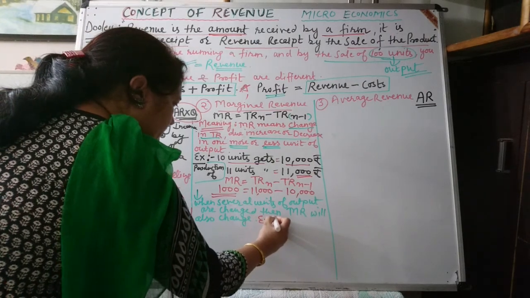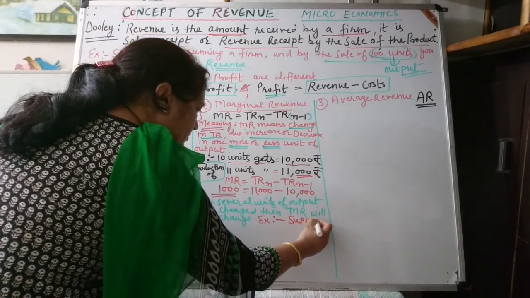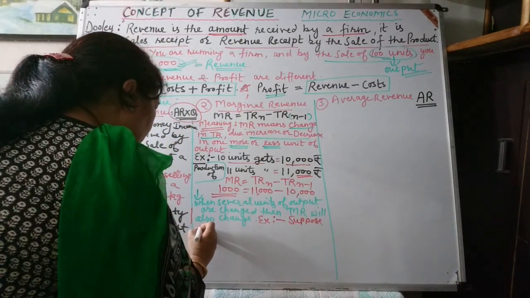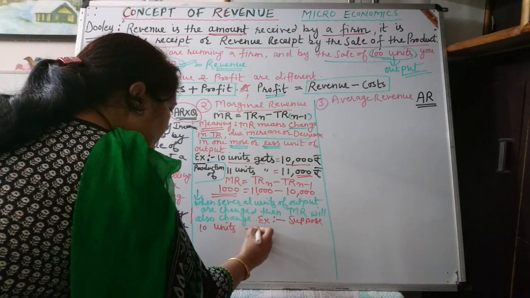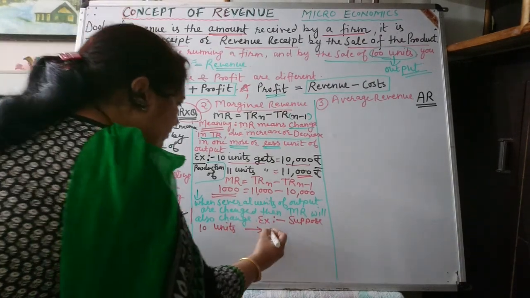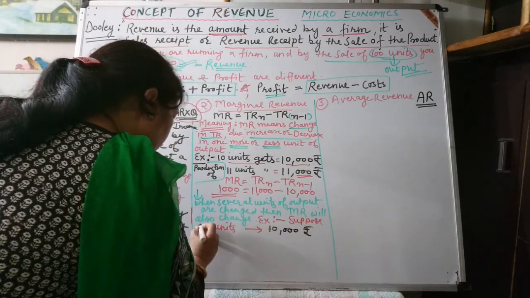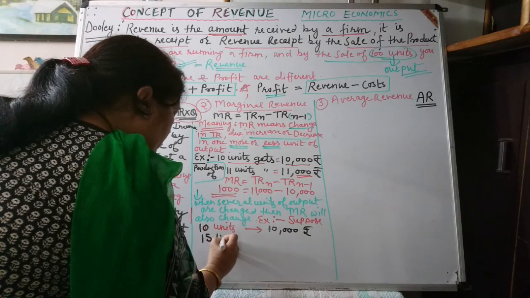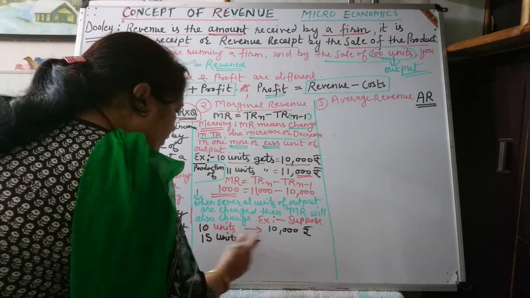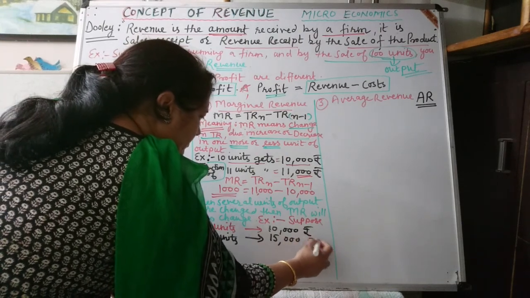For example, suppose the firm is producing 10 units, then it gets income worth 10,000 rupees. Now suppose that the firm is producing 15 units, then the firm's income will increase to 15,000 rupees.